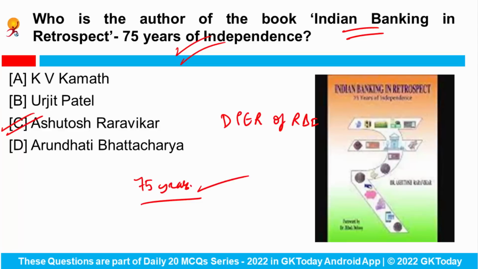It describes how the banking sector displayed great resilience during the Southeast Asian crisis of the late 90s, the global meltdown of 2008, and the taper tantrums of 2013-14, etc. Okay. So not very relevant. The only thing you have to remember is this book has been authored by Mr. Ashutosh Raravikar.